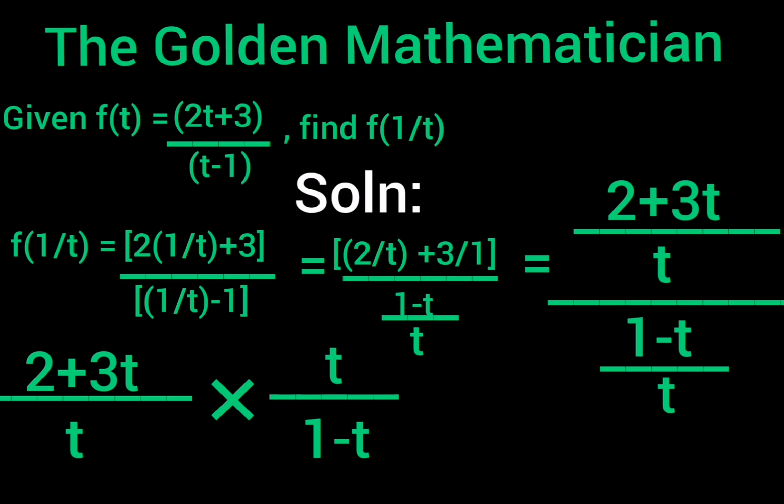The two t's can take out each other, so t is going to cancel t. Therefore our final answer would be 2 plus 3t all divided by 1 minus t. Therefore f of 1 over t is equal to 2 plus 3t all divided by 1 minus t.